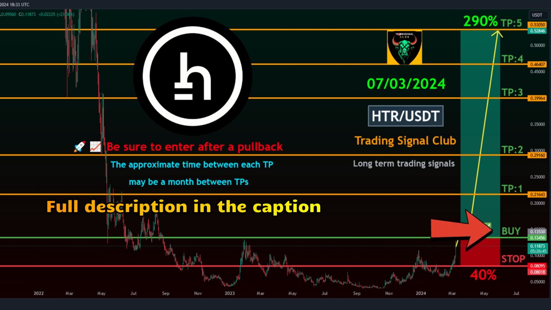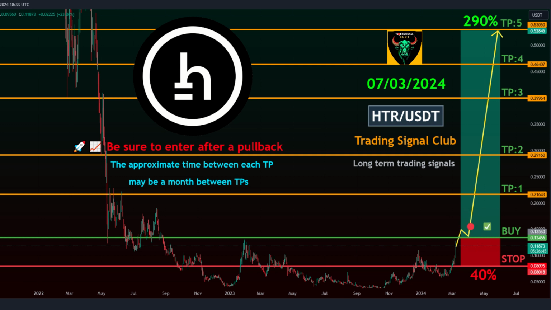Entry point, 0.13456 to 0.15560. Take profit targets TPs. TP1, 0.21643. TP2, 0.29160.